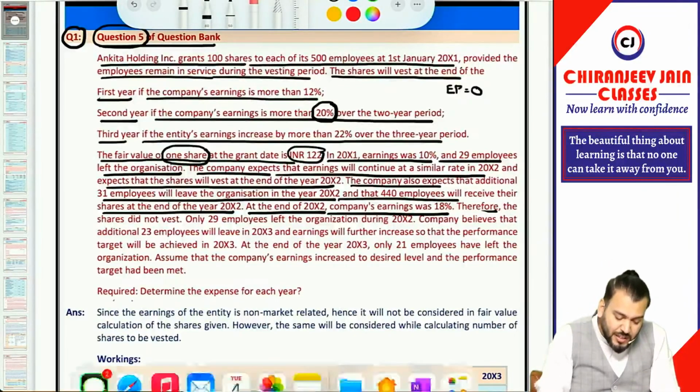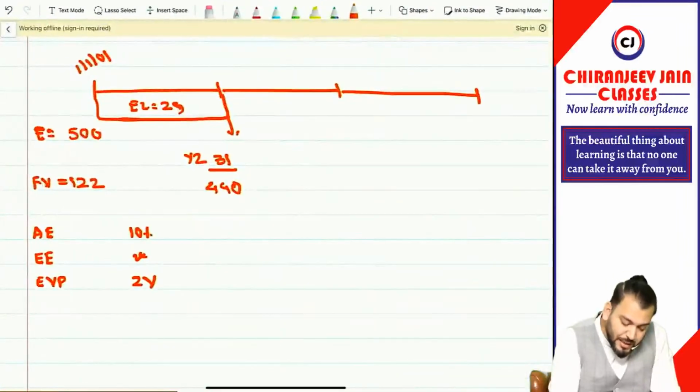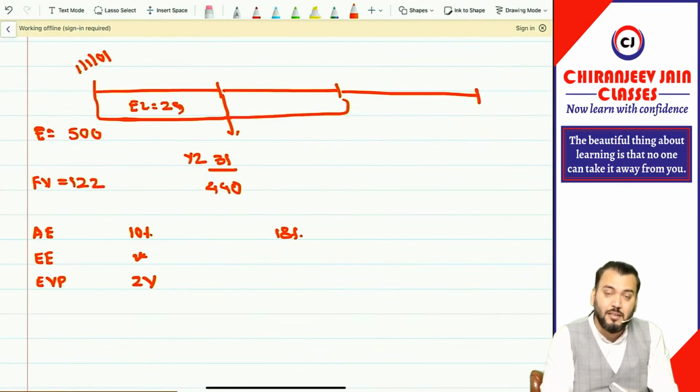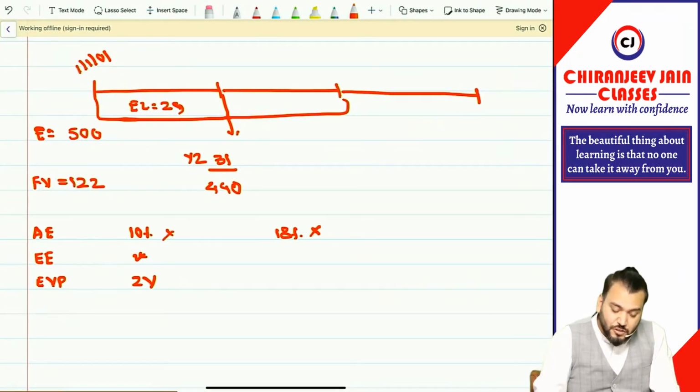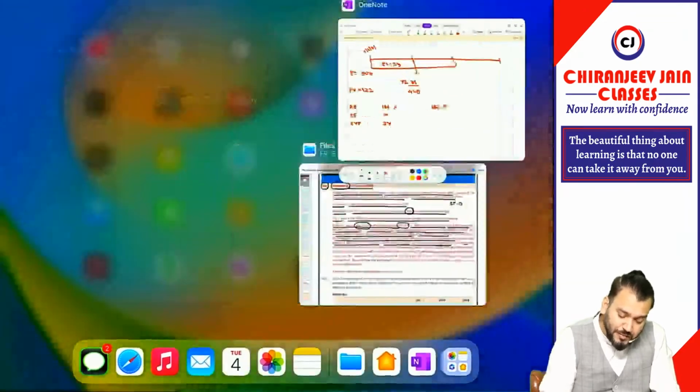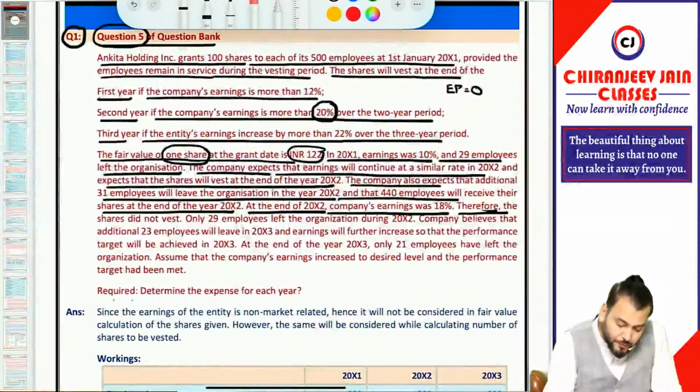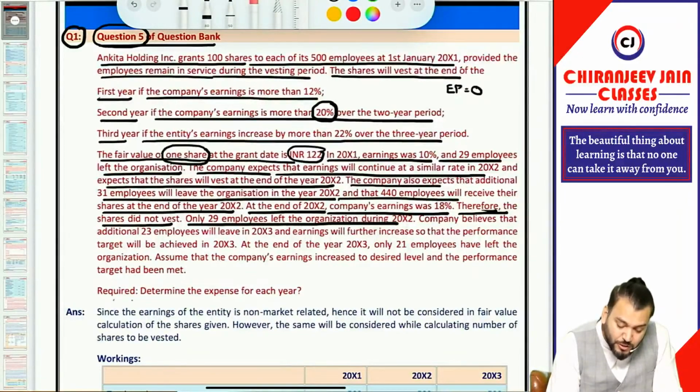So once again, they have given for year 2 that the actual earning is 18% over the 2 years. It means the condition is not satisfied. Got it? Now what have they given? Therefore, the share did not vest and only 29 employees left the organization during 2002.